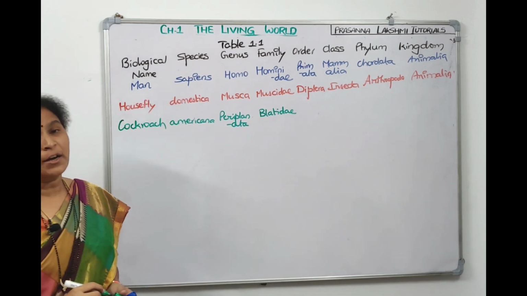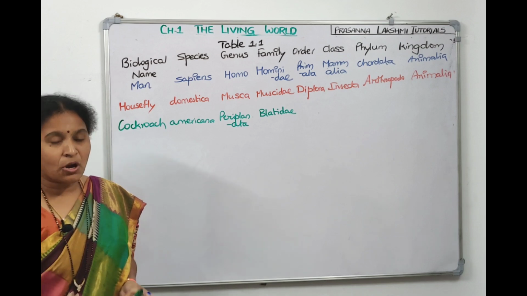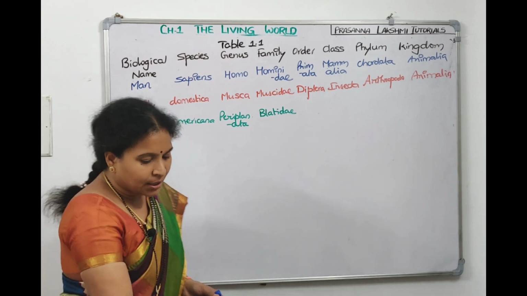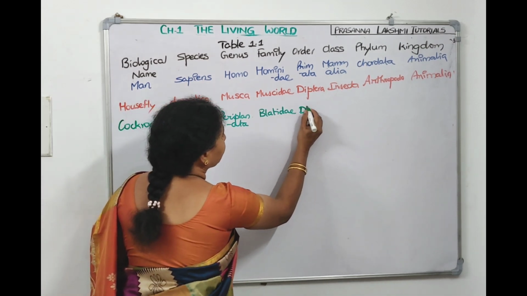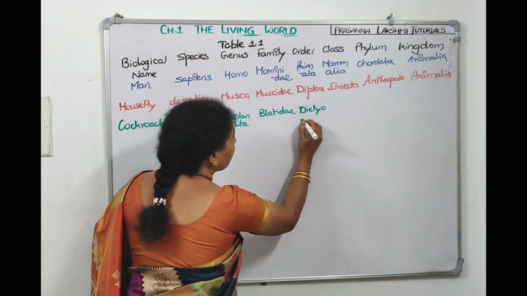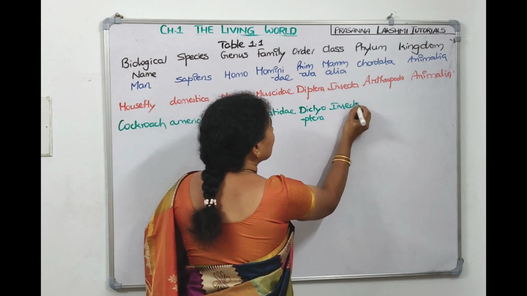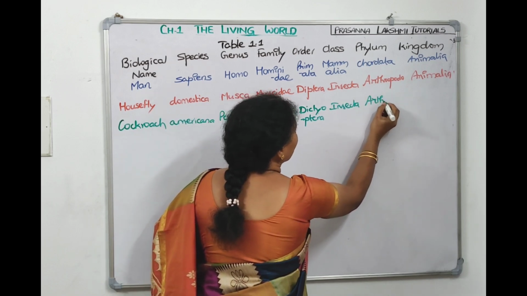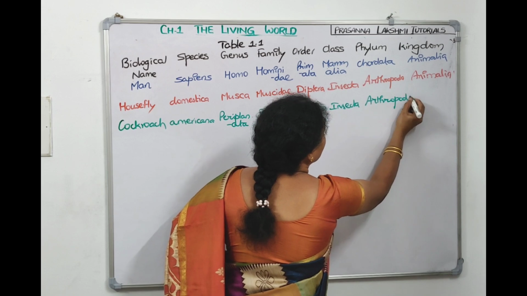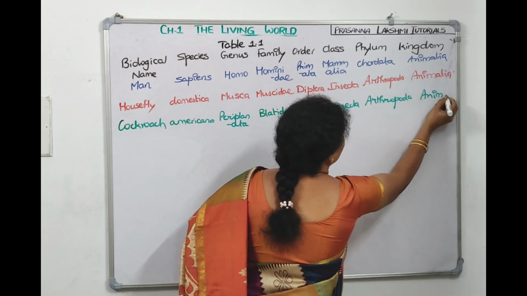Now, cockroach order, if you see, cockroach belongs to which order? It belongs to order called Dictyoptera. Class is again the same, Insecta. Phylum is again the same, Arthropoda. And kingdom is again the same, Animalia.